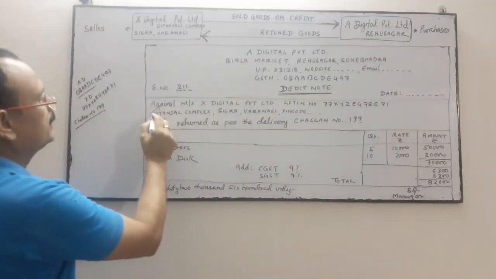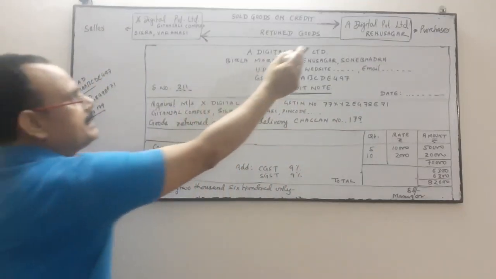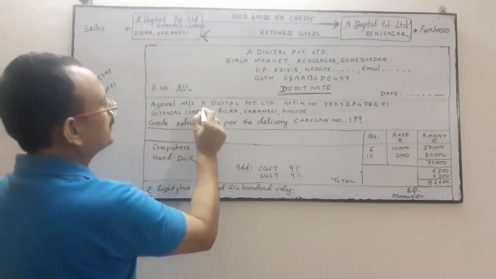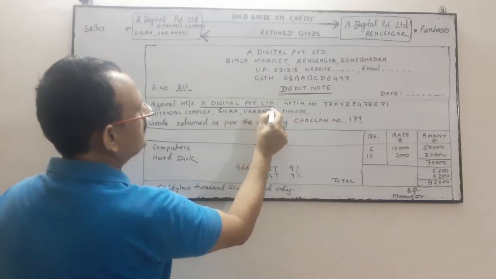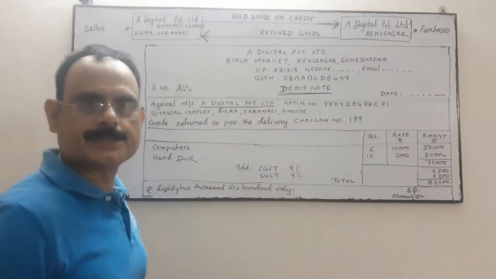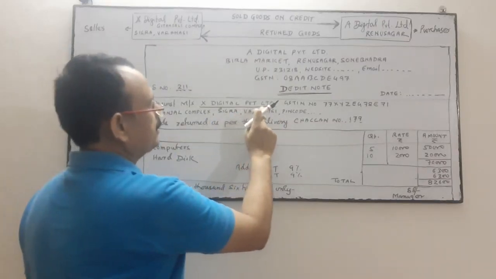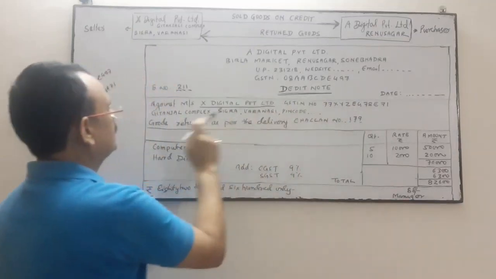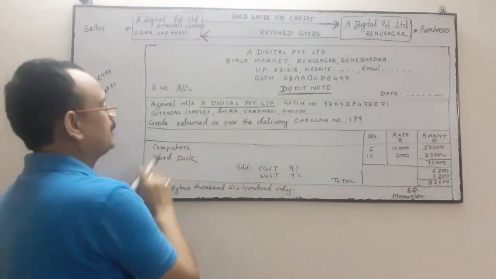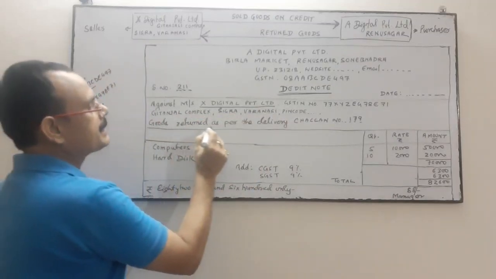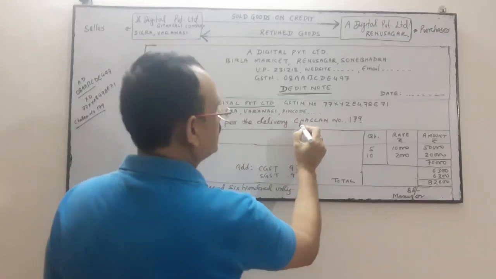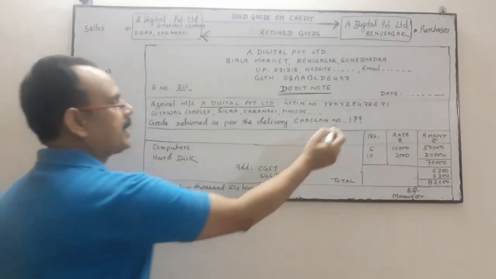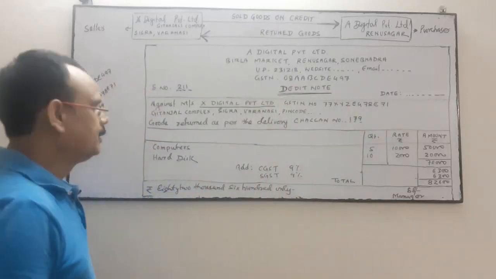Thereafter, here A Digital Limited will write against Messrs X Digital Limited. He will write the name of the seller from where he has purchased the goods, X Digital Private Limited. GSTN number of this is this, Gitanjali Complex, Shigra. Then he will write goods returned as per the detail. He will mention the challan number. Suppose the challan number is 179.